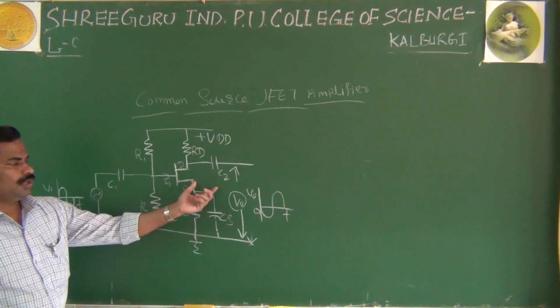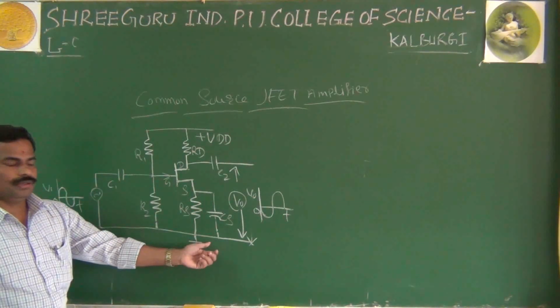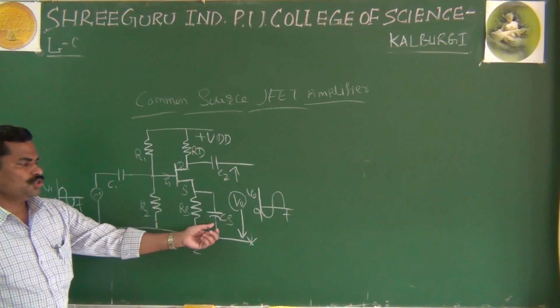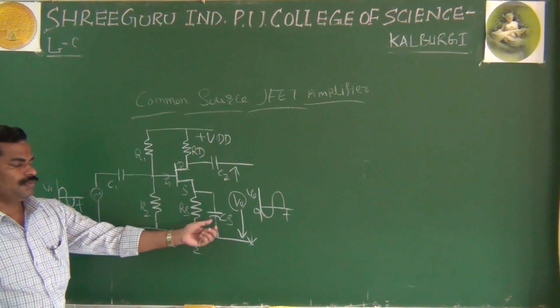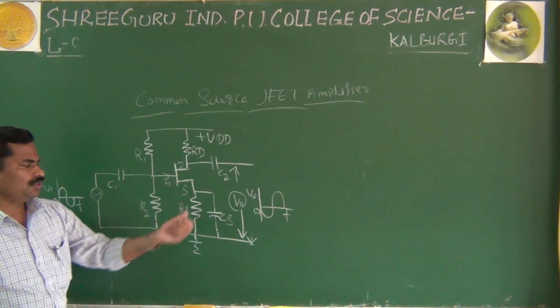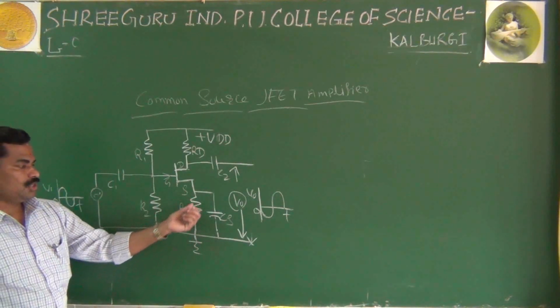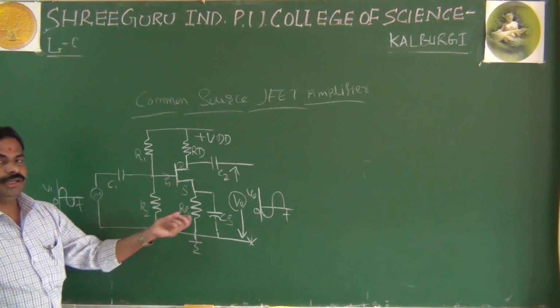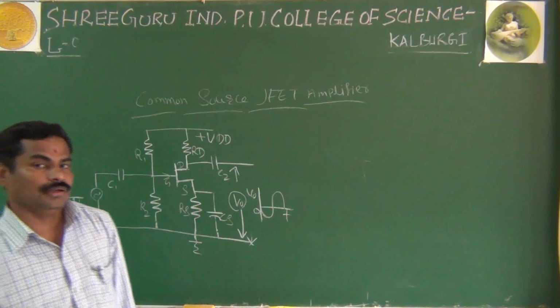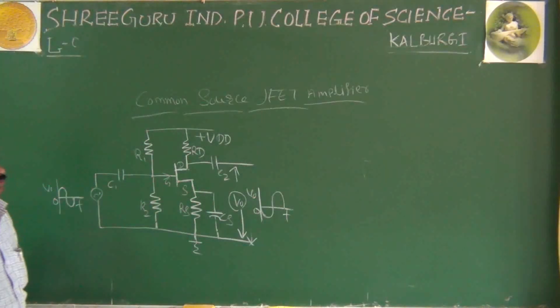If you are having more current flow from the source, that will be given to the ground. This is your CS, the bypass capacitor. In the CE configuration you use RE; in place of RE, you are using RS to make the stability of the Q point. This is about the construction of your common source JFET.